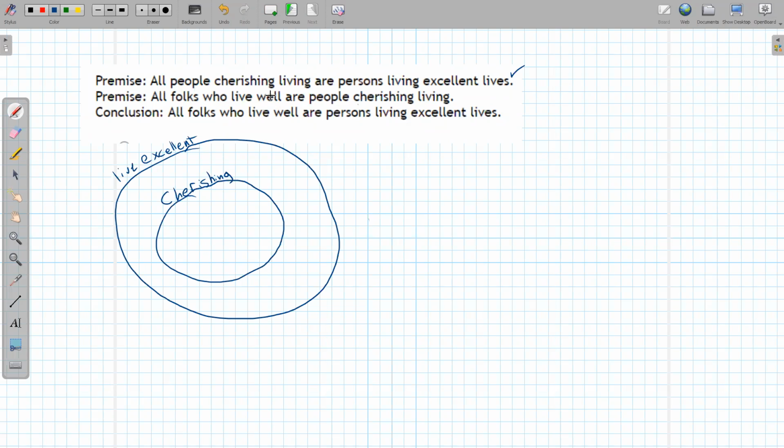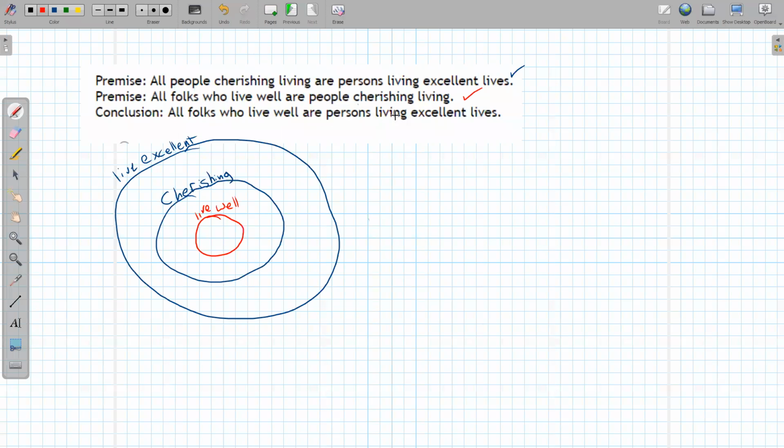So all folks who live well, I think that would go in here. Here are all the folks that live well, and they are people who cherish living. And there's the cherish living right there. So I took the premise and the second premise, and I tried to fit them together. Then I look at the conclusion.